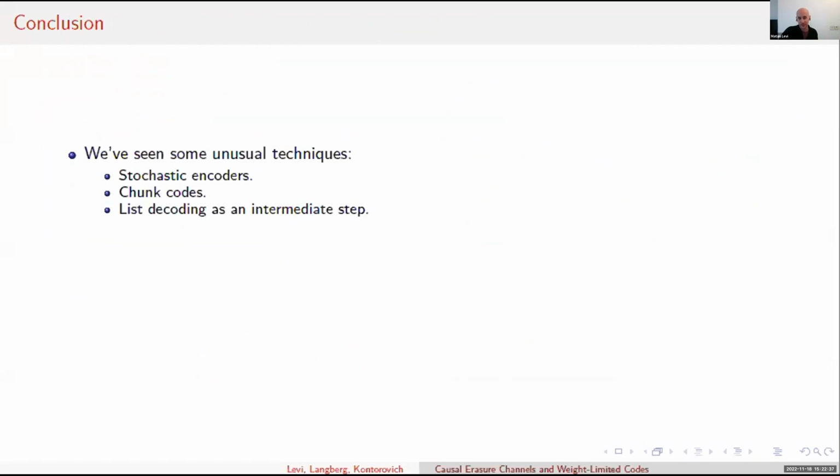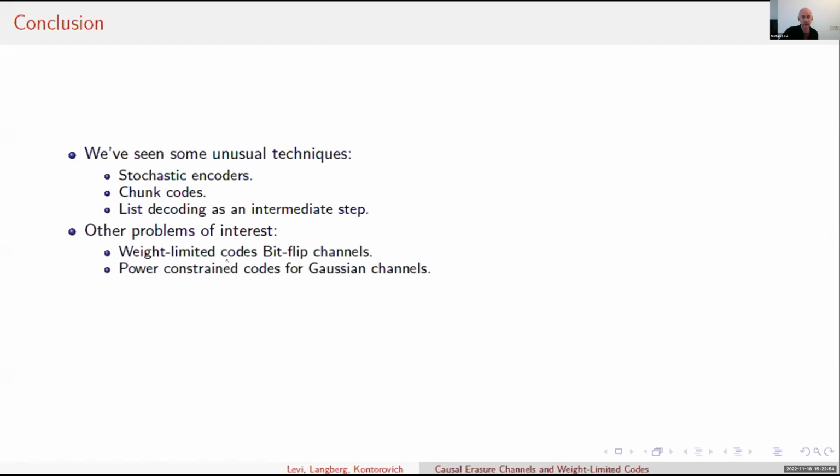I didn't mention it, but it turns out that the division of the communication process into an intermediate phase of list decoding, followed by a disambiguation phase, significantly helps in the analysis. Okay, and we have two related problems: finding the capacity of weight-limited codes for bit flip channels, and studying how power constraints on the codes affect the capacity of Gaussian channels.